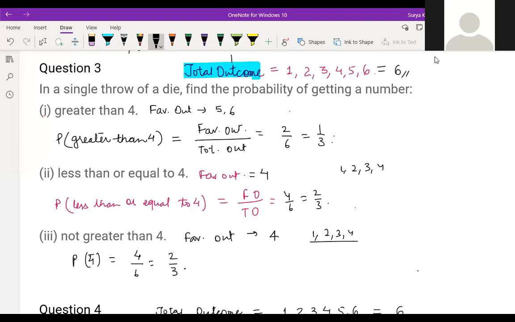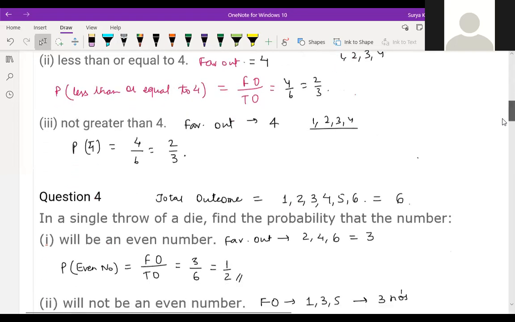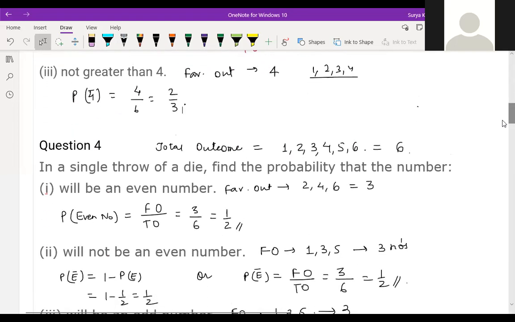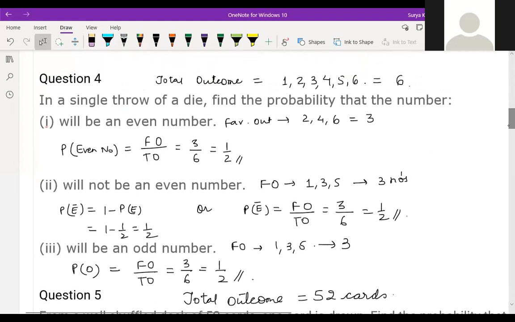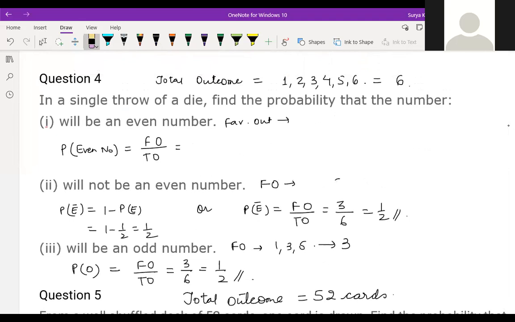Okay, children. So now question number 4. Don't see the answers. All of you just write the answers. How many questions are there? 3 questions. All of you just tell me the answer, children. See the question and write first, second, third in that way, then I can understand which answer you are talking about.